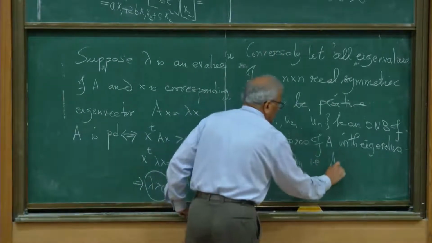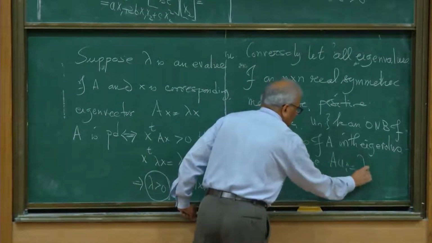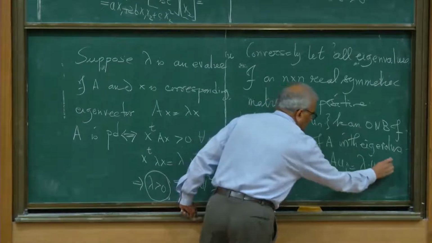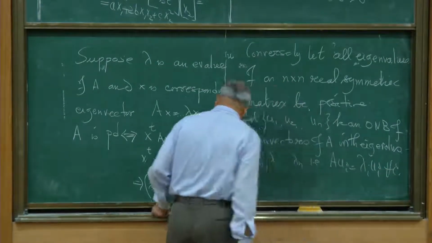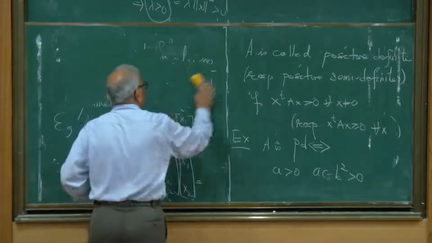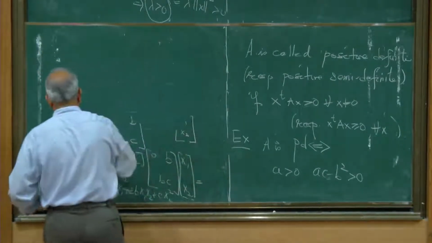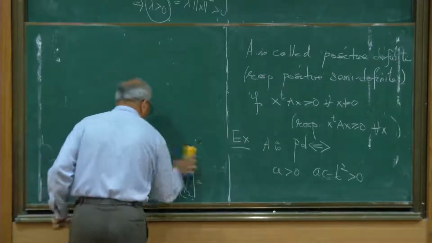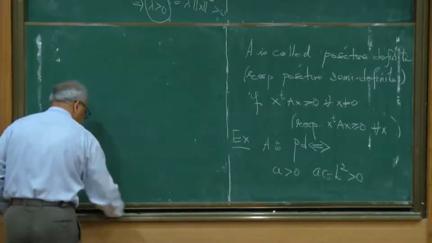So this means A Ui is equal to lambda i Ui for all i. The corresponding eigenvalues are positive, and I want to show that A is positive definite.